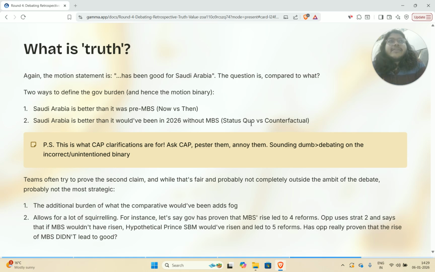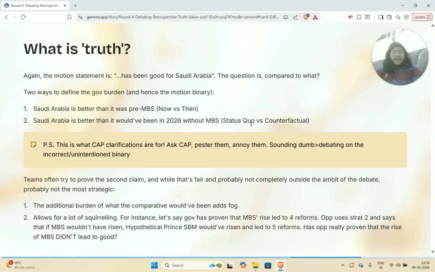Okay, so this is the most logical way to interpret the statement that something has been good for Saudi Arabia, because the comparative would be that it has not been good for Saudi Arabia. I mean, the alternate team would try to prove that it has not been good for Saudi Arabia, which means that you are creating a timeline and you are trying to explain that something that happened during this specific period was good or bad. But what I see very, very often in various circuits, especially the Indian circuit, is that teams often try to prove the second claim, which is that Saudi Arabia is better with MBS than it would have been without MBS.